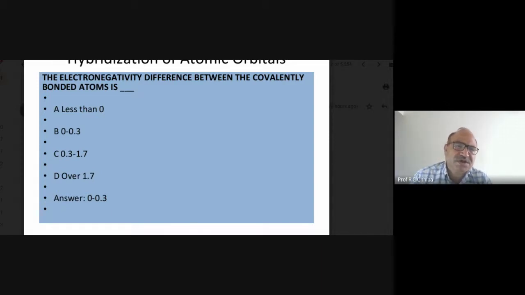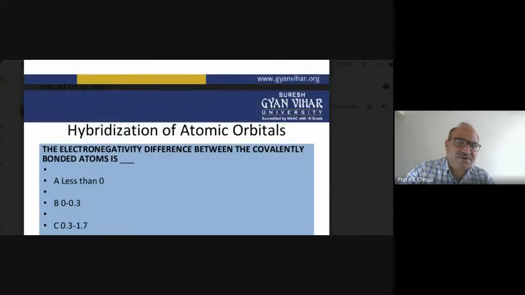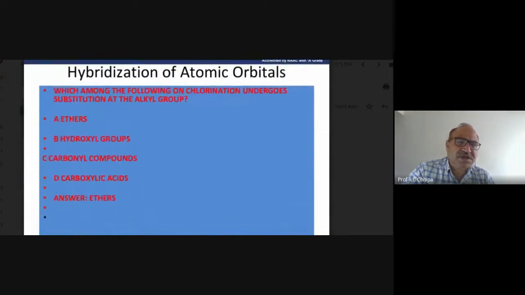So the difference between covalently bonded atoms is 0 to 0.3, not above that. Then we have the nature, the characteristics of the ionic compounds. So those are the concern here.